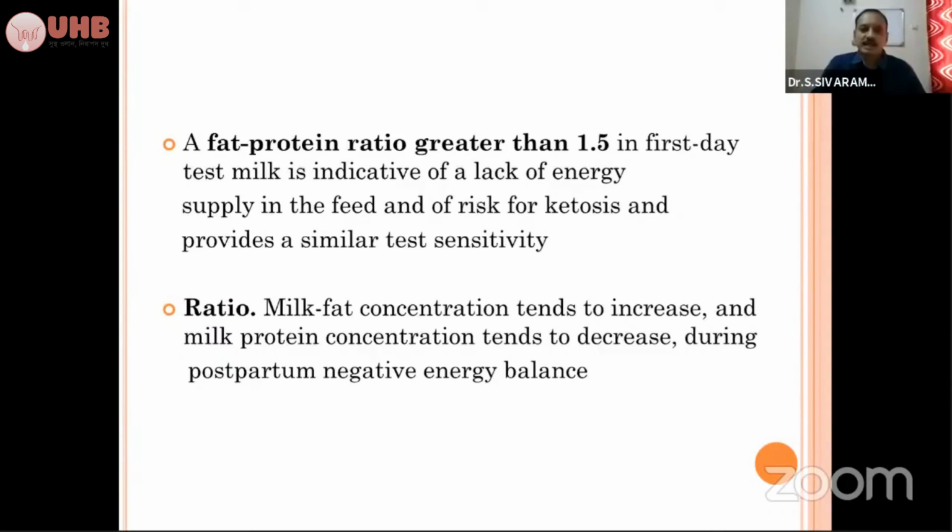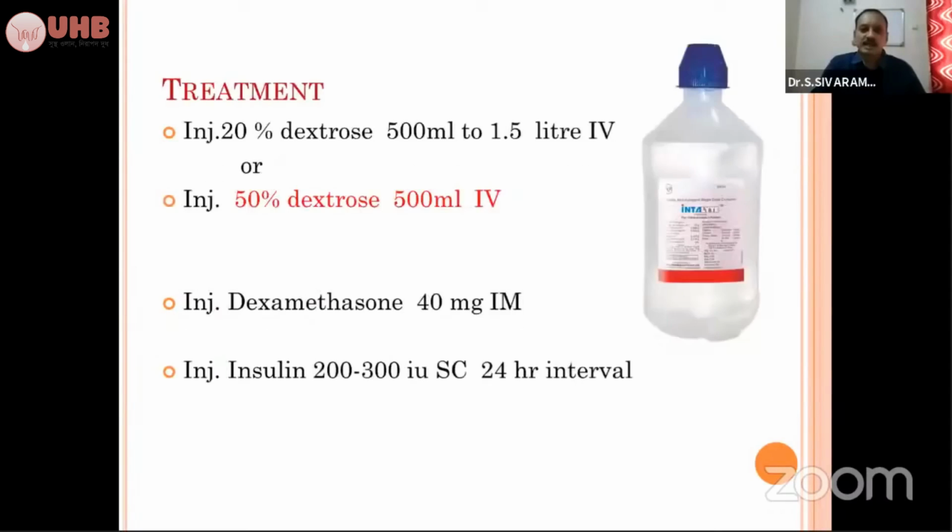And regarding the treatment, so many veterinarians will be asking which dextrose we have to use: 20% dextrose, 25% dextrose, 50% dextrose. Any hypertonic dextrose solution you can use, no issues. Either 20% dextrose, 50% dextrose, or 25% dextrose can be used. A dextrose with electrolyte combination like Intralyte can also be used. It depends upon the availability of the hypertonic dextrose solutions.